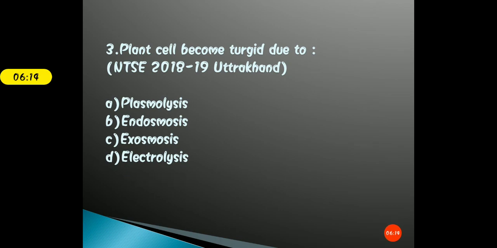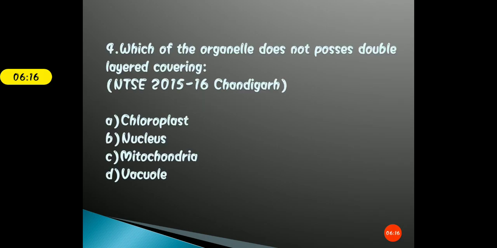Clear? Now fourth question. Which of the cell organelle does not possess double layered covering? This question has appeared in the NTSE 2015-16 Chandigarh. And the options are A. Chloroplast, B. Nucleus, C. Mitochondria, and D. Vacuole. Okay, students, take your time. Mark the right answer.